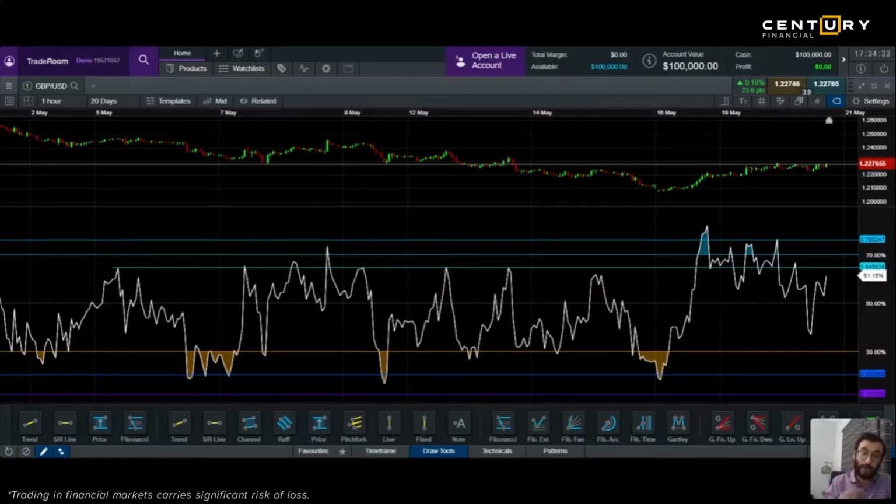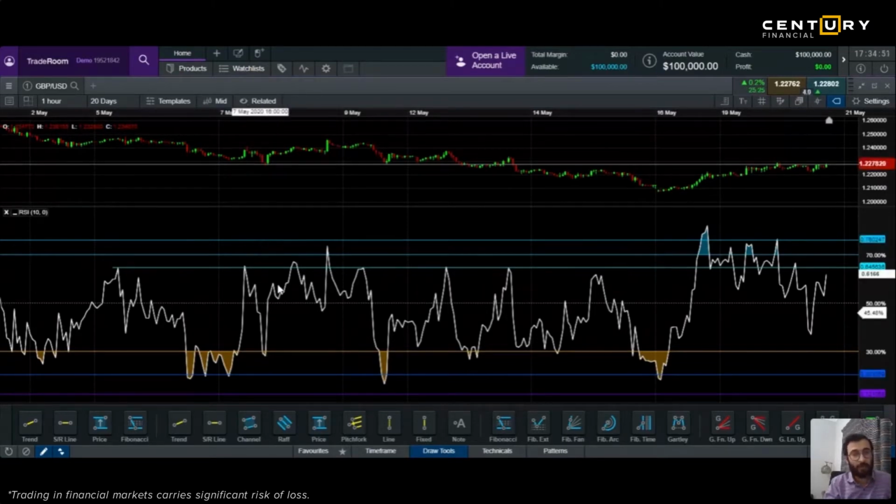You need to find the right entry and exit point. So first you draw a trend line, then you find your support and resistances, then you look at your RSIs also. Okay. So if RSI is giving you a good buy or a good sell, now this is on a 1 hour chart, right?